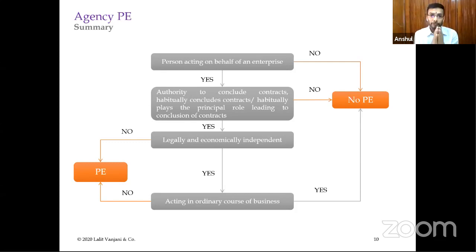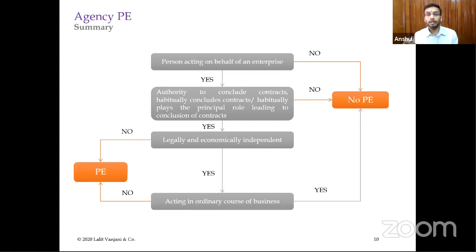And if the agent is acting as such, then you will see whether the agent has an authority to conclude contracts. First, he has the authority to conclude contracts, and second, whether the agent is habitually exercising that authority to conclude contracts in India. That will be the next trigger point.